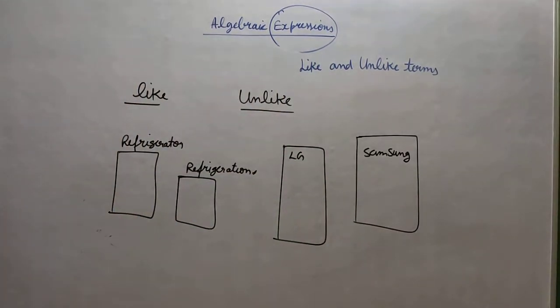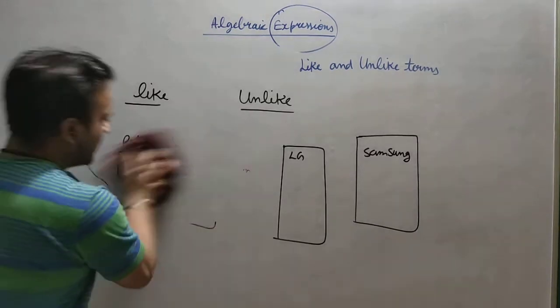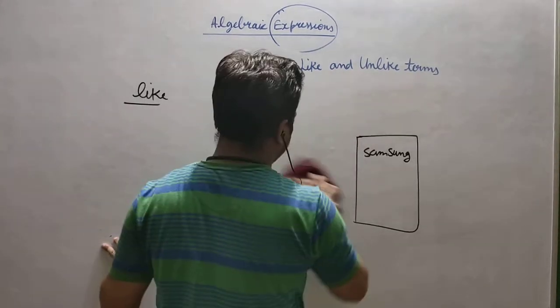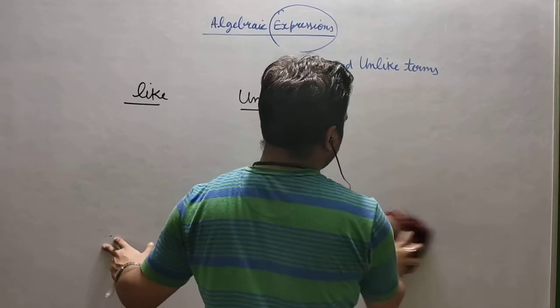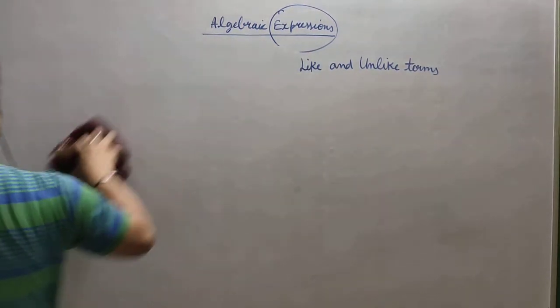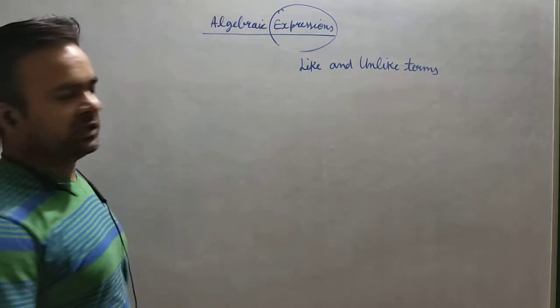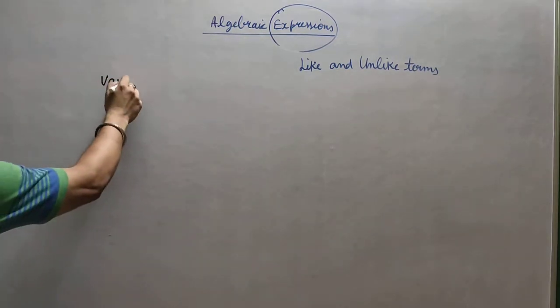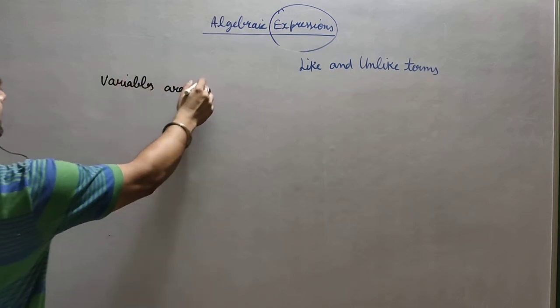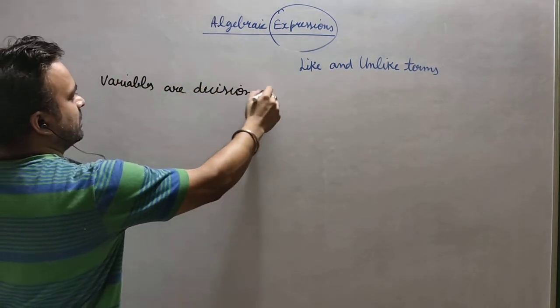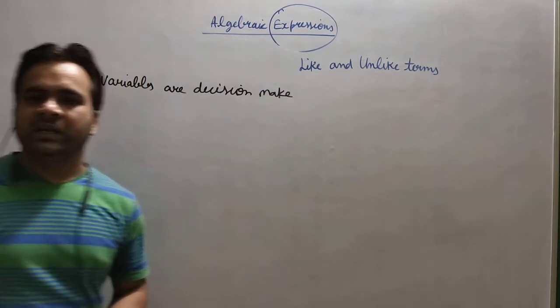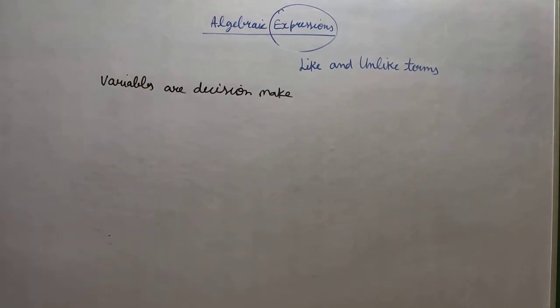In the same way, in algebra, who decides that this particular part belongs to the same family or to a different family? Who is the decision maker? So I want to tell you what is the main part of algebra. If I ask you what is new in algebra, or what is the difference between algebra and numerical mathematics? Obviously variables, right? So variables are the decision maker for like and unlike terms.